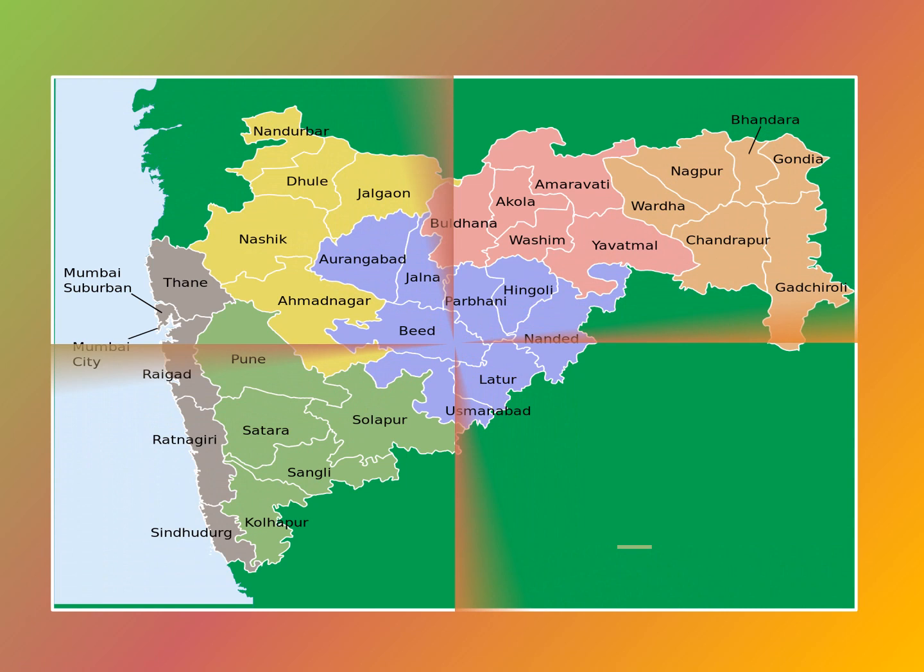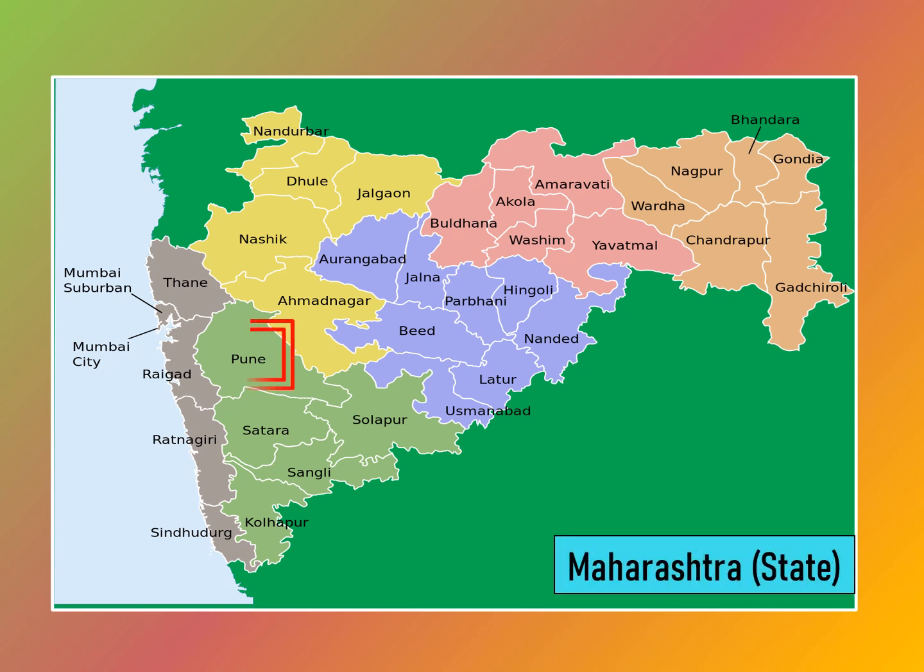Children, you must be knowing Pune district lies in the state of Maharashtra. Can you look at Pune district in this map? Right. And which are the bordering districts of Pune? Yes, they are Thane, Raigad, Satara, Solapur and Ahmednagar. And how could you understand this? It is because of the white boundary lines of the districts. You can observe that there are many such districts in Maharashtra.